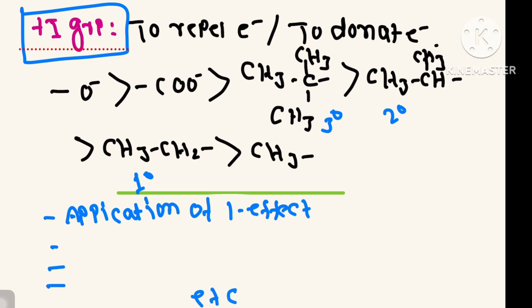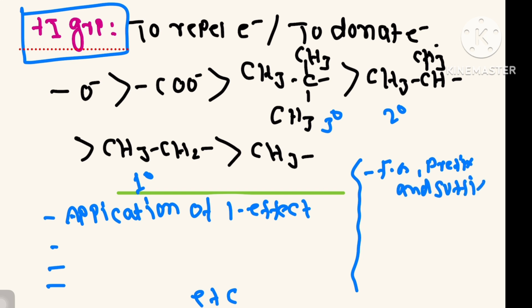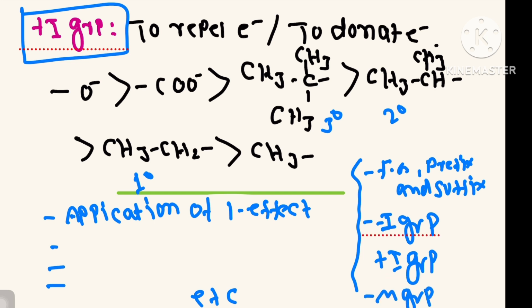One important point I am saying to you is to remember functional groups, their prefix and suffix. If you remember these terms, you can easily learn organic chemistry. Minus I group, plus I group. Later I will talk about minus M group, plus M group. You only need to remember these, and organic chemistry is very easy.